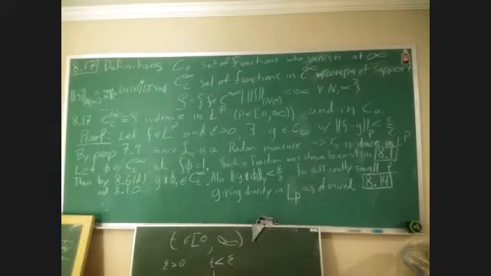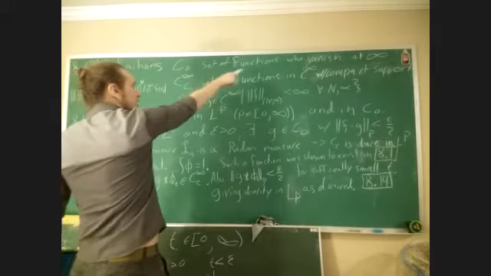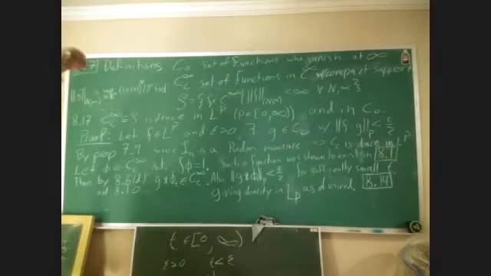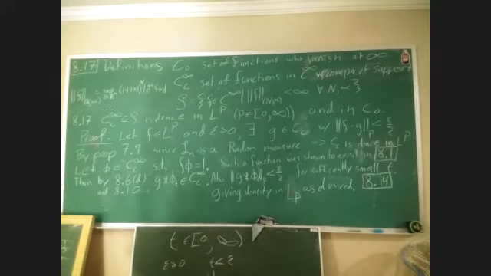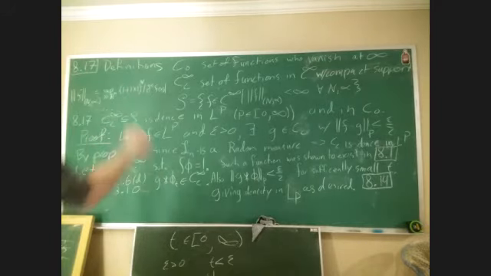All right, howdy y'all. So we're going to be attacking 817 first. We're going to start off by remembering a few definitions. C naught is the set of functions who vanish at infinity. And what that means is that if I take some epsilon, the values of the function that are greater than epsilon, the x values that map to that form a bounded set.